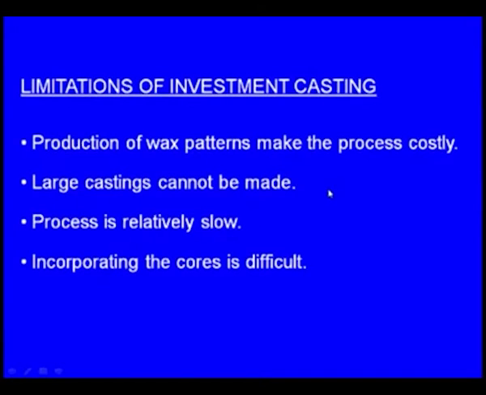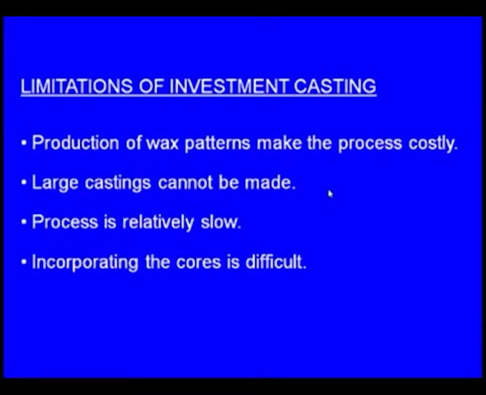Why is it slow? Because we are making the wax patterns, then we have to assemble them. Then we will make the ceramic slurry. This ceramic slurry preparation itself takes several hours. Then we have to dip the assembly into the ceramic slurry, take it outside, apply the stucco coating, then dry it, again dip it inside the ceramic slurry, apply the stucco, dry it.